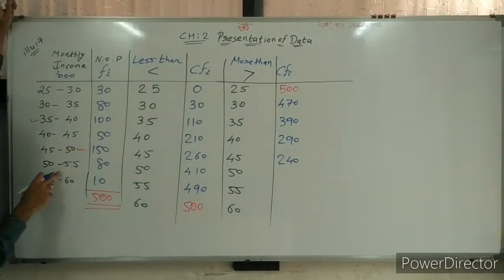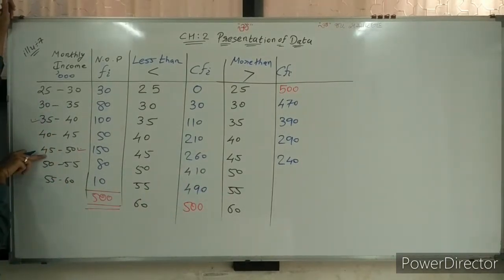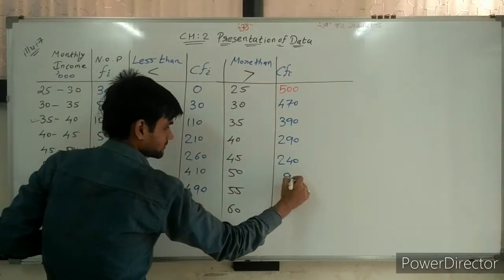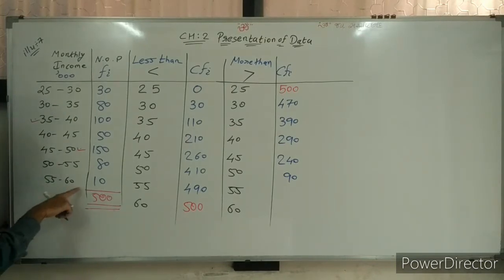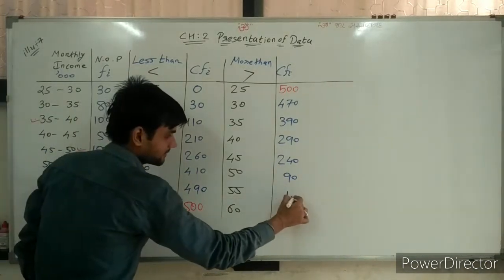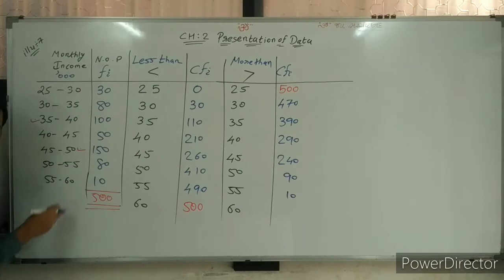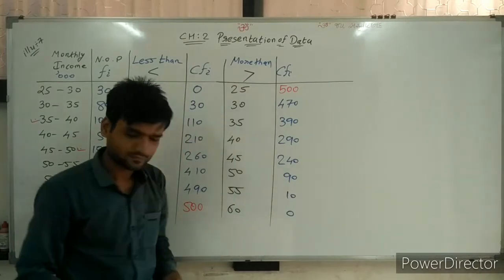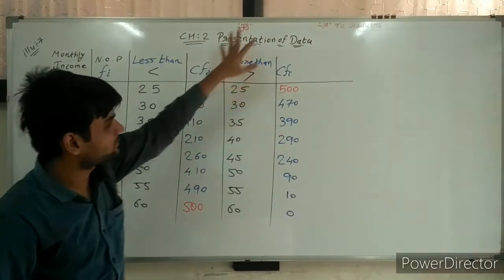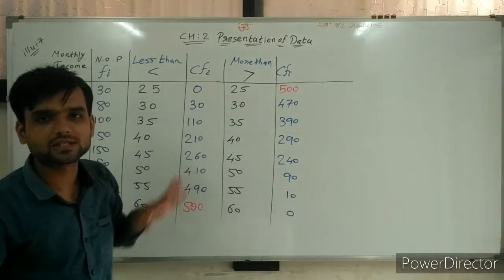Same way, going ahead, more than 50. More than 50 means start from here, 50 or more: 80 and 10, 90. Last, more than 55, certain. Now more than 60, nobody is there who is getting more than 60,000 salary. So 0. So this is my more than frequency distribution.